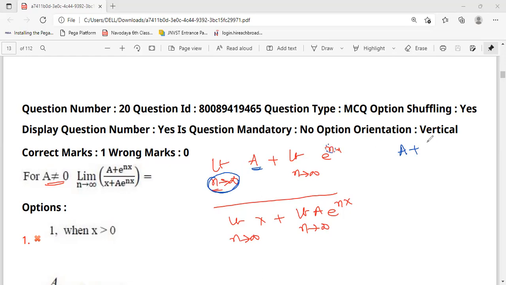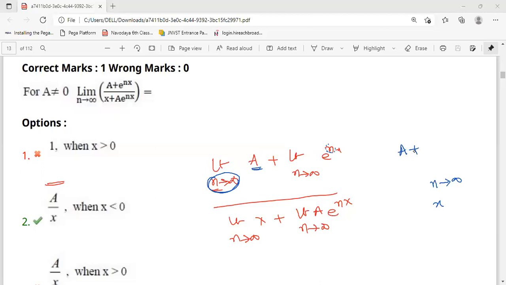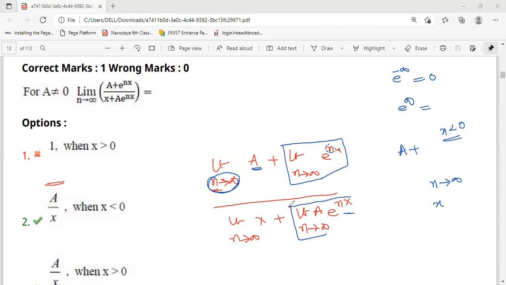So x plays a role here, because if x is minus, then e power minus infinity will become 0. E power plus infinity we cannot define. So if x is less than 0, then this total part will become 0, and here also this total part will become 0. So what is the answer? Just a by x.